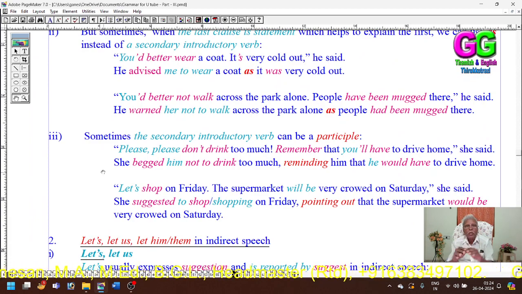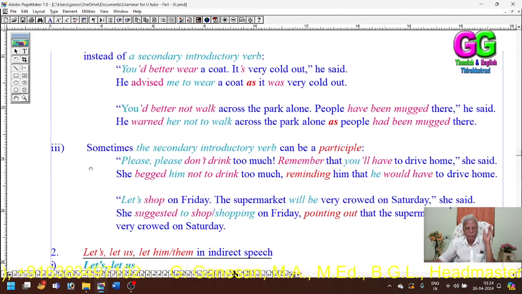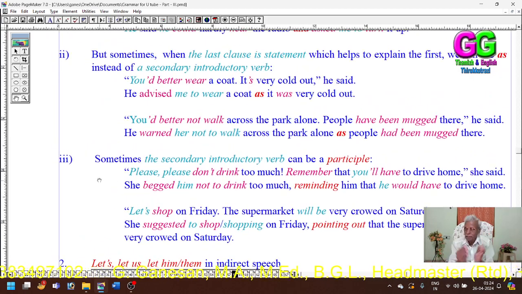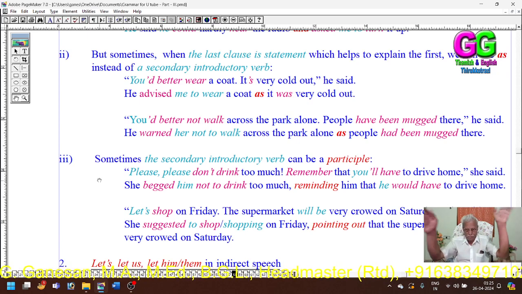In the second one, we did not use a secondary introductory verb, but we used "as." In the third one, instead of the secondary verb or "as," we are using a present participle.